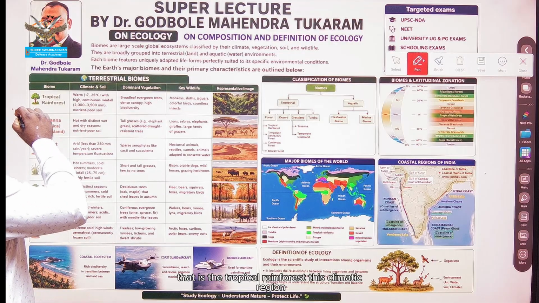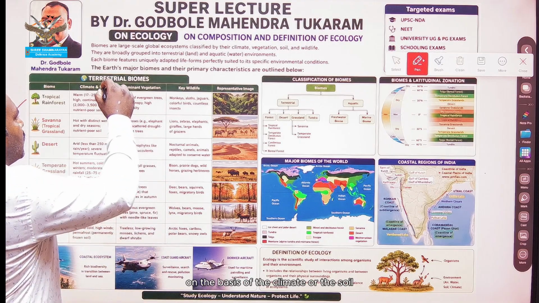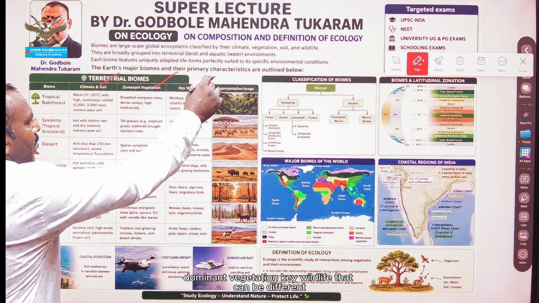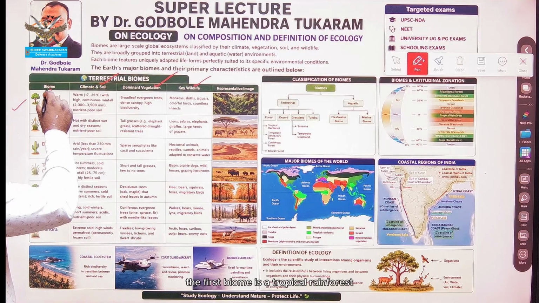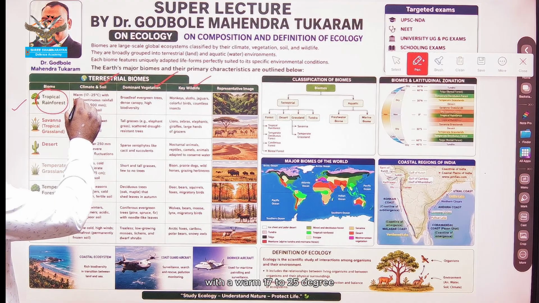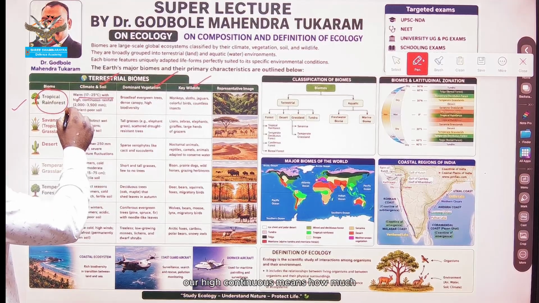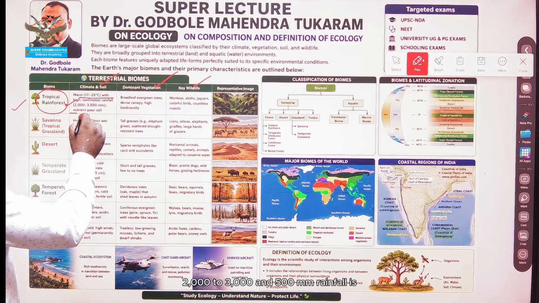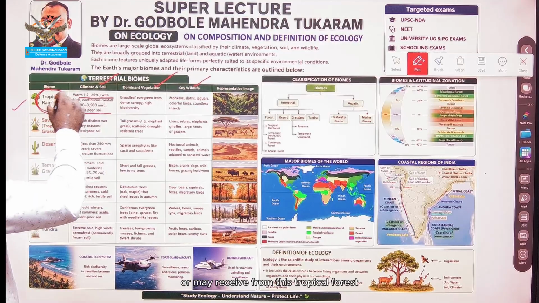These climatic regions or biomes are divided on the basis of certain parameters: the climate, the soil, the dominant vegetation, and the key wildlife, which can be different. Let us take the example of the tropical rainforest. The first biome is the tropical rainforest, with a warm temperature of 17 to 25 degrees and high continuous rainfall. High continuous means how much? 2000 to 3500 mm of rainfall is received by this tropical forest.